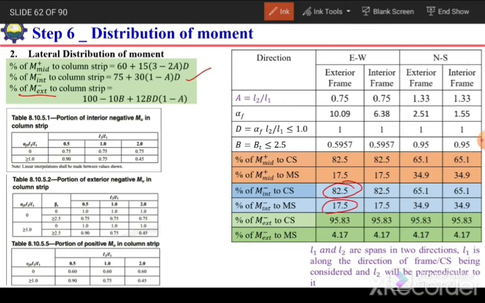Similarly for exterior negative moments, we will use this one here. This B value will be included as well. When we substitute the values, it comes out to be 95.83. So it means 95.83% will be resisted by column strip, and the remaining 4.17% will be resisted by the middle strip. For middle strip, we just need to take 100% minus the percentage of column strip. So it will give us the percentage of moment resisted by the middle strip.